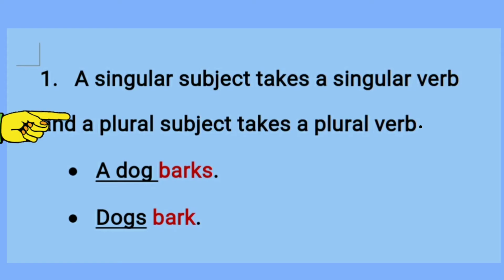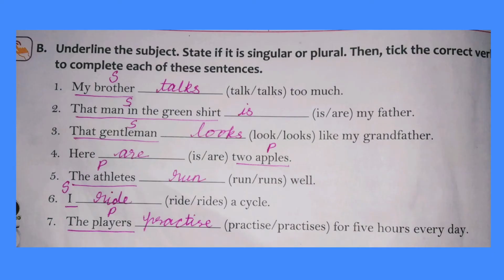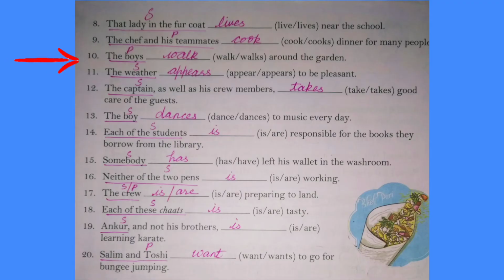Next, a plural subject takes a plural verb. For example, dogs bark. So let's see which are the plural sentences in the exercise. Here are two apples. Here the subject is two apples. The athletes run well. The players practice for 5 hours every day. The boys walk around the garden.